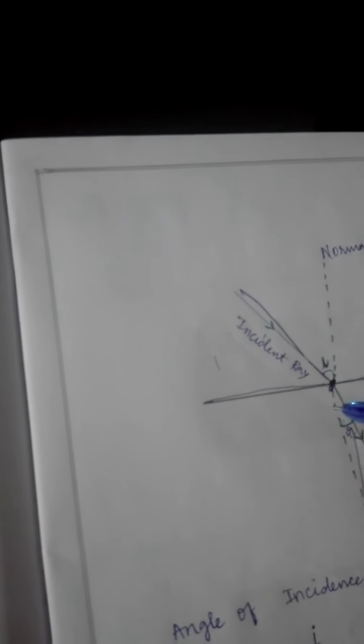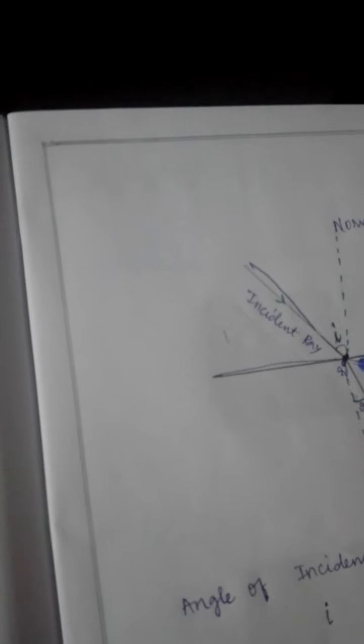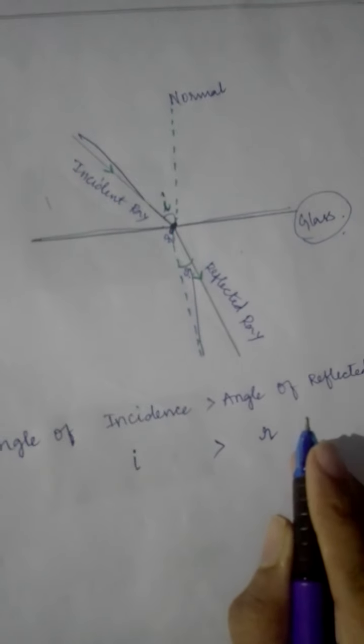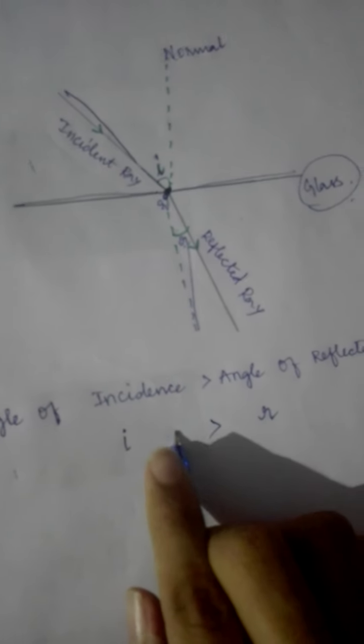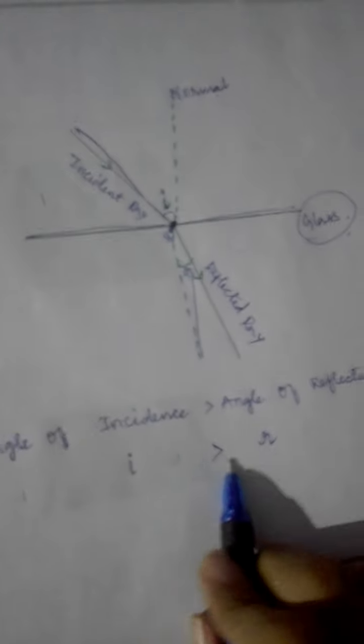The ray making an angle, one thing always remember, children: the angle of incidence is greater than the angle of the refracted ray. i is greater than r.